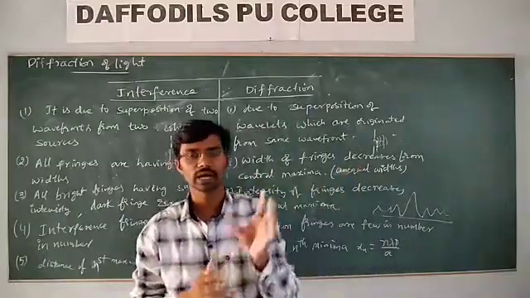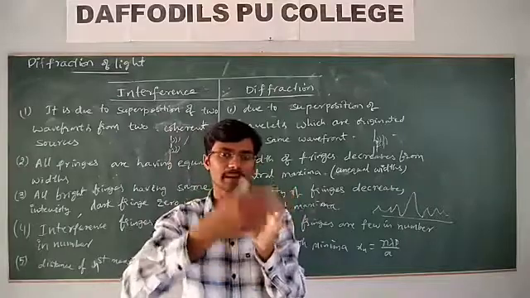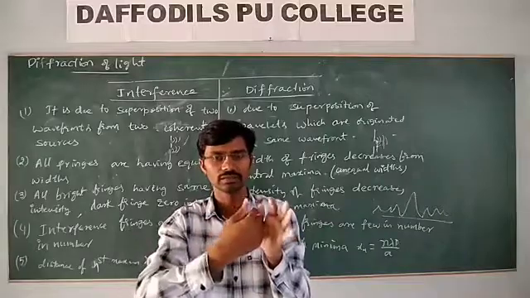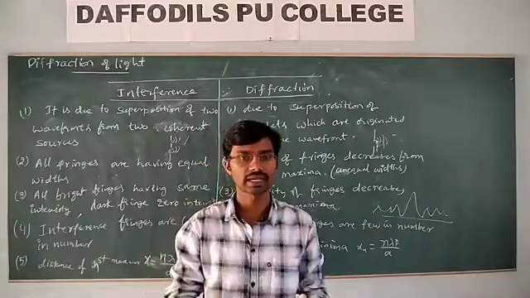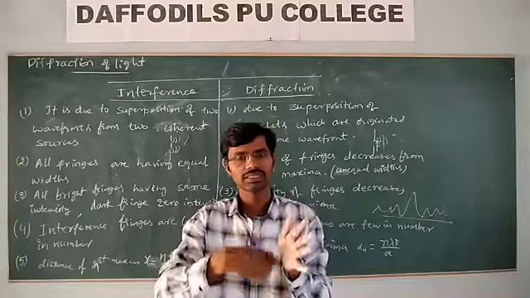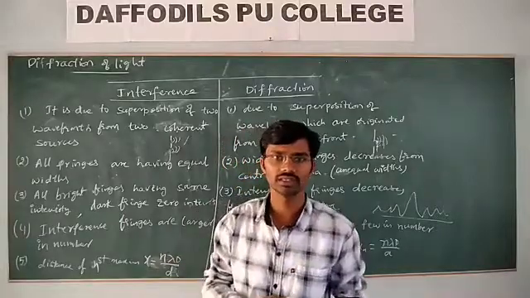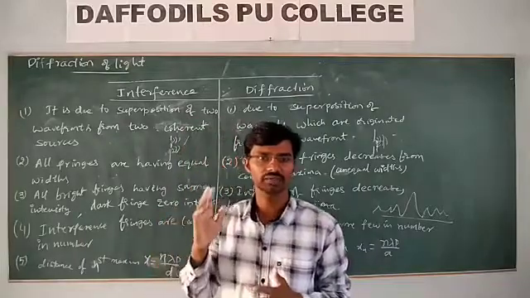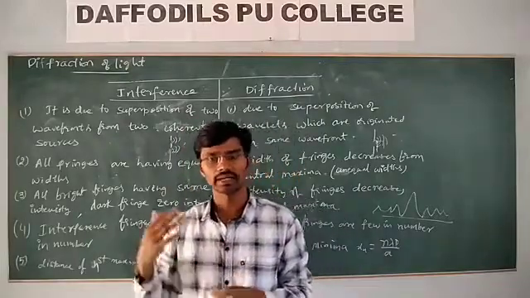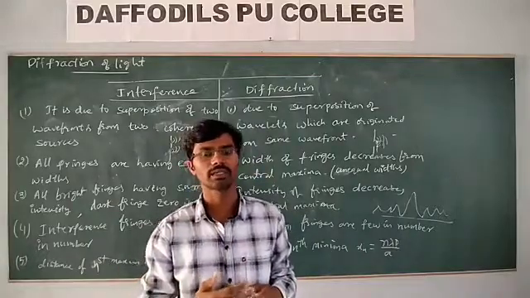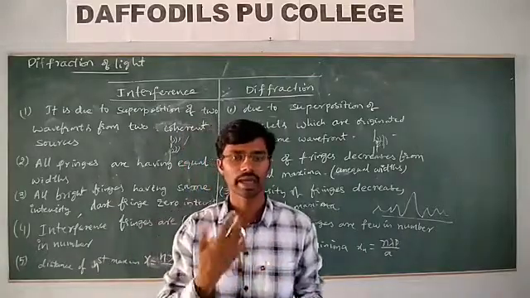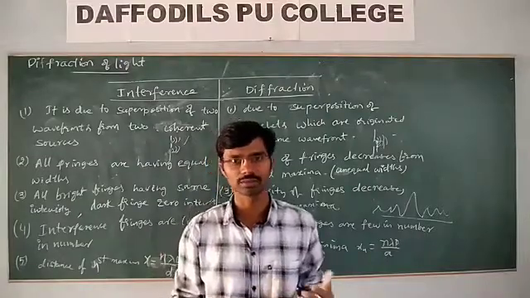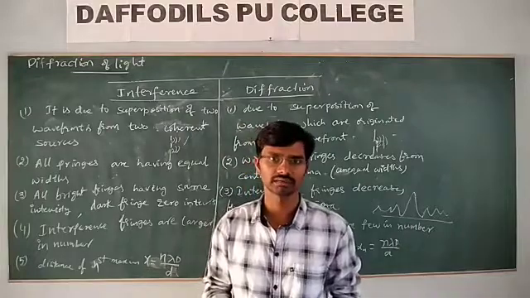And when you take a compact disc, a number of colors are obtained on that CD. That is due to diffraction of light on the disc, which is one example of diffraction. So everybody, prepare all these parts regarding diffraction of light, the conditions for maxima and minima, and the angular width and linear width of the central maxima. Based on this, in the next class we will discuss the applications of diffraction of light. Thank you.